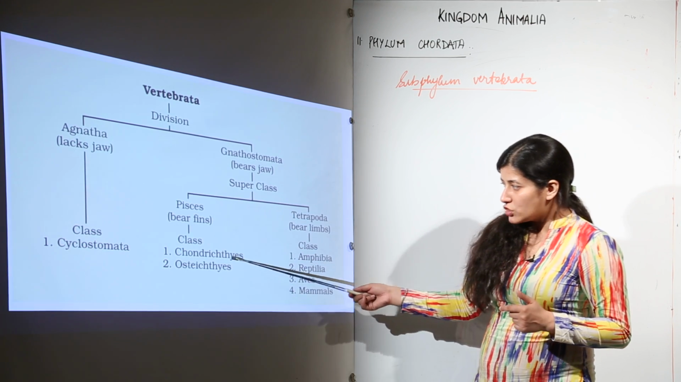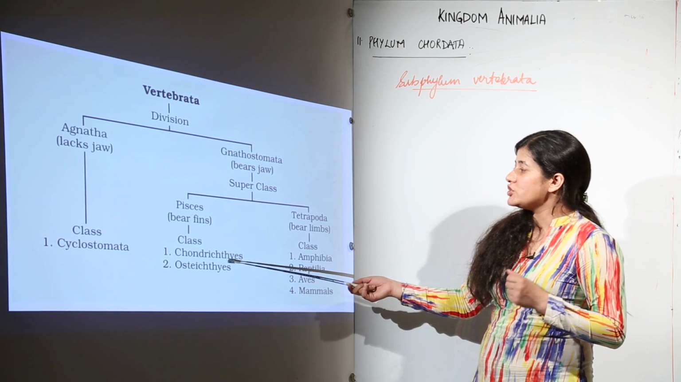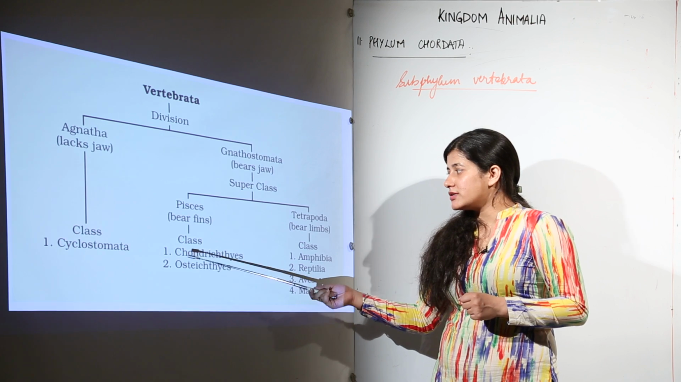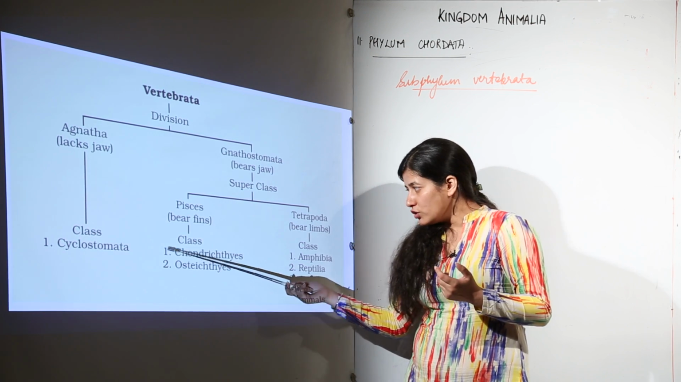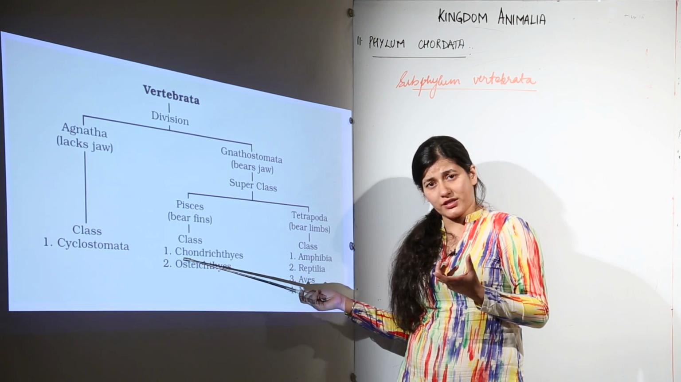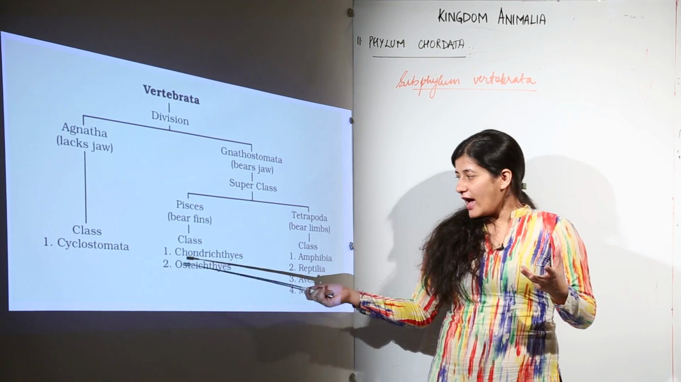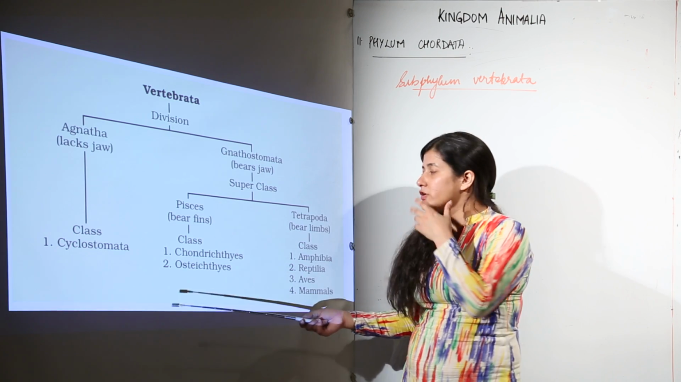Now over here, Chondrichthyes refers to those fishes which have a cartilaginous skeleton, because the word chondri is used for cartilage. So those fishes which have a cartilaginous skeleton would be Chondrichthyes, and those which have a bony skeleton would be Osteichthyes. And whenever I am referring to the skeleton, it would be the endoskeleton.